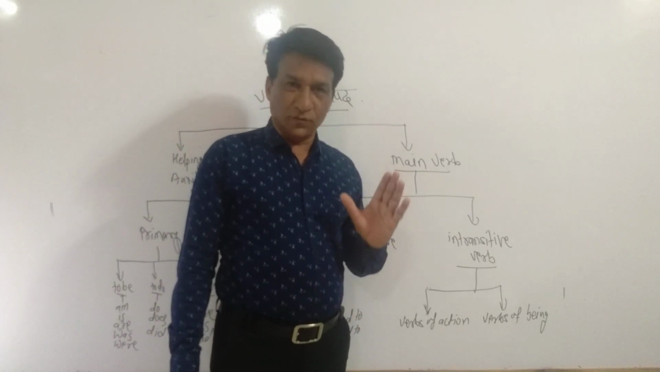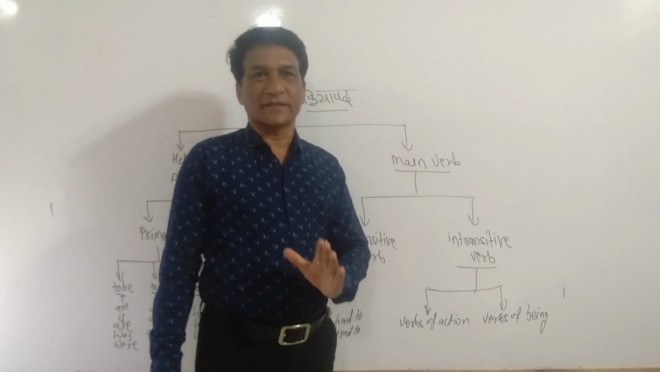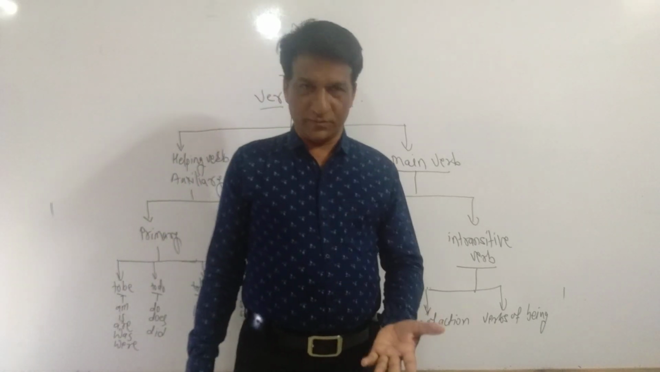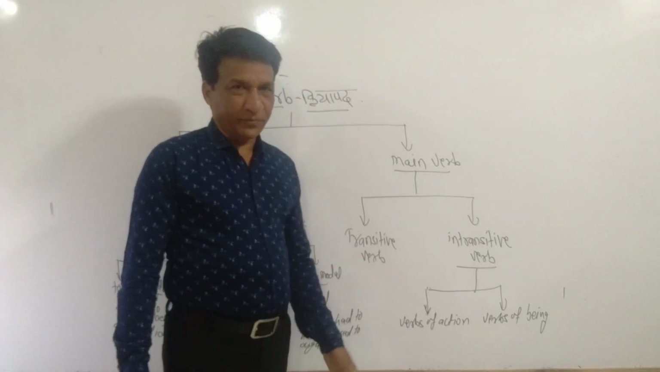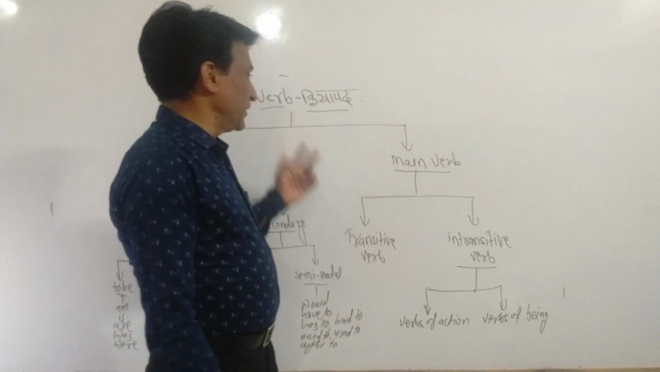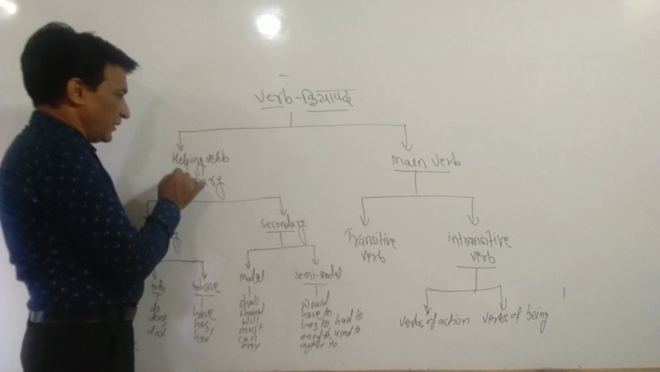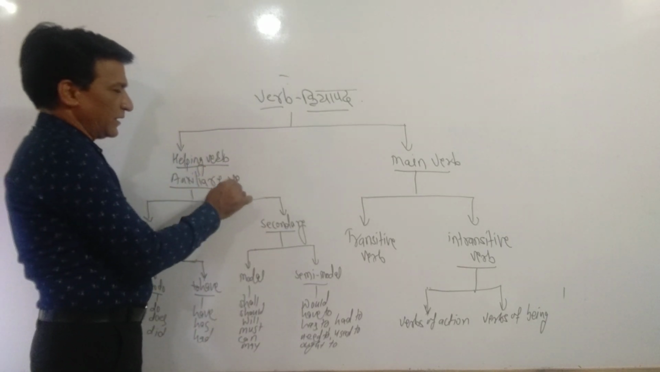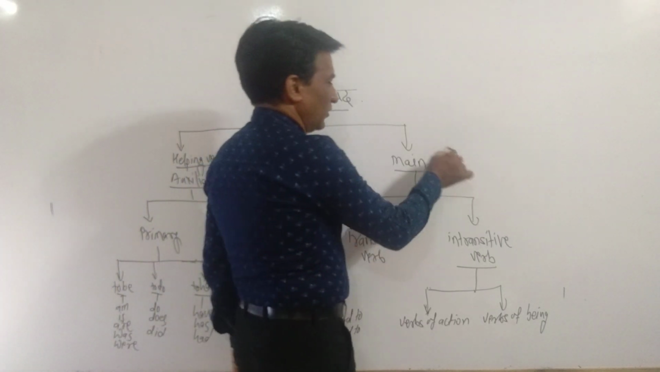Verb means a word which expresses action is called a verb. Now there are many types of verbs. So I wrote here different types of verb. Broadly, verb is divided into two main groups. Now see, it is helping verb, or it is called auxiliary verbs, and second type is main